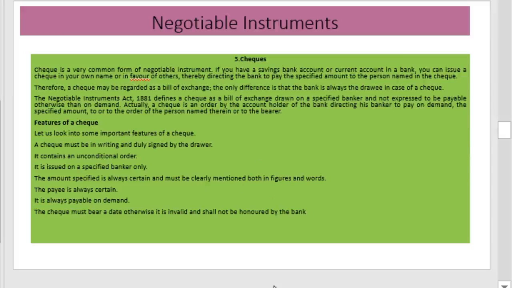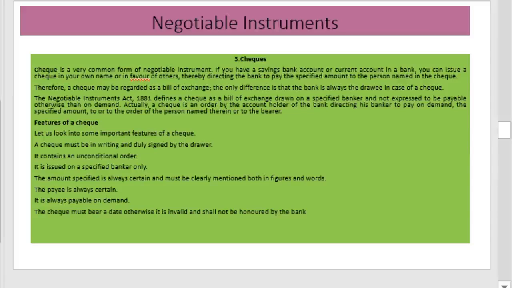Then the next important instrument is check, and check is a common form of negotiable instrument. If you have a saving bank account or a current account in a bank, you can issue a check in your own name or in favor of others. It's defined as follows. The Negotiable Instruments Act 1881 defines a check as a bill of exchange drawn on a specified banker and not expressed to be payable otherwise than on demand.